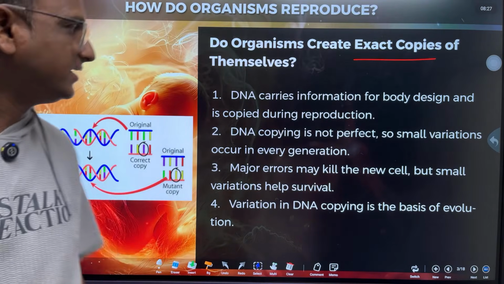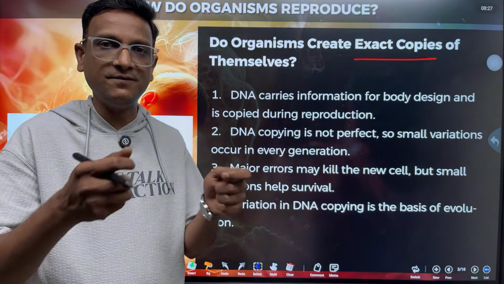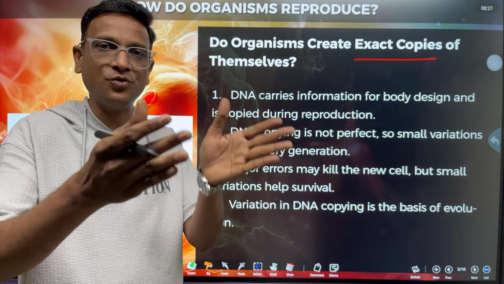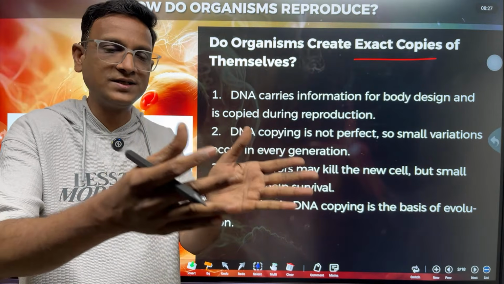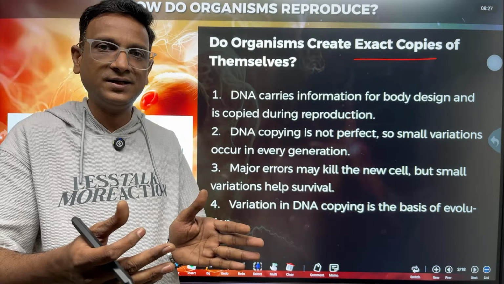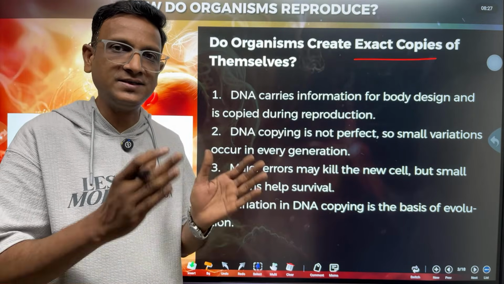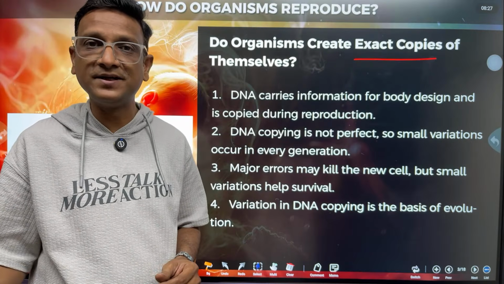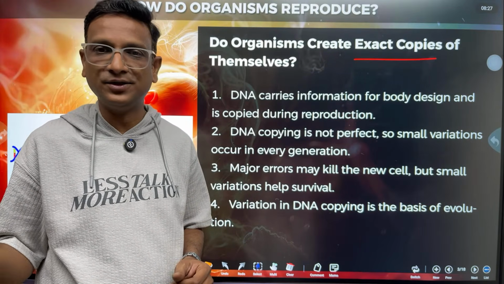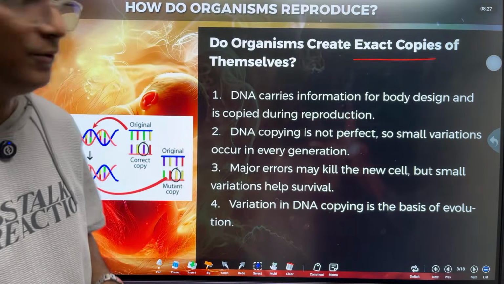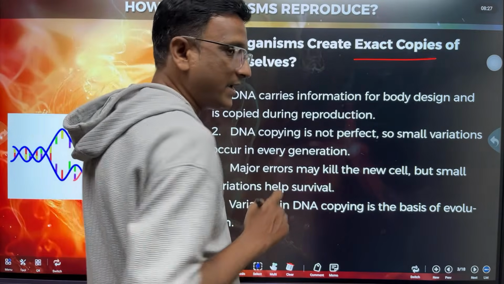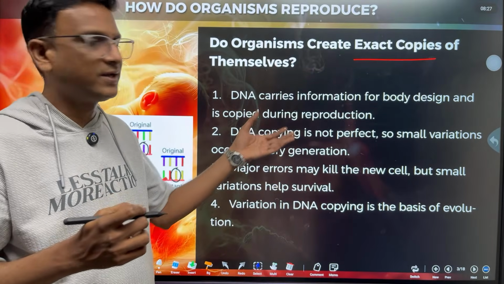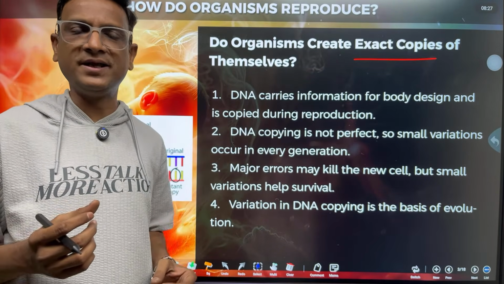So the question is, if you have given one book, one paper to photocopying, that is a Xerox machine, and you ask to take a Xerox copy of it, whatever the original you have given, the same spellings will be there in the copy also. Will there be any difference in the spellings? Yes or no? No. Okay. But in case of reproduction, we are talking that children are copies of the parents.